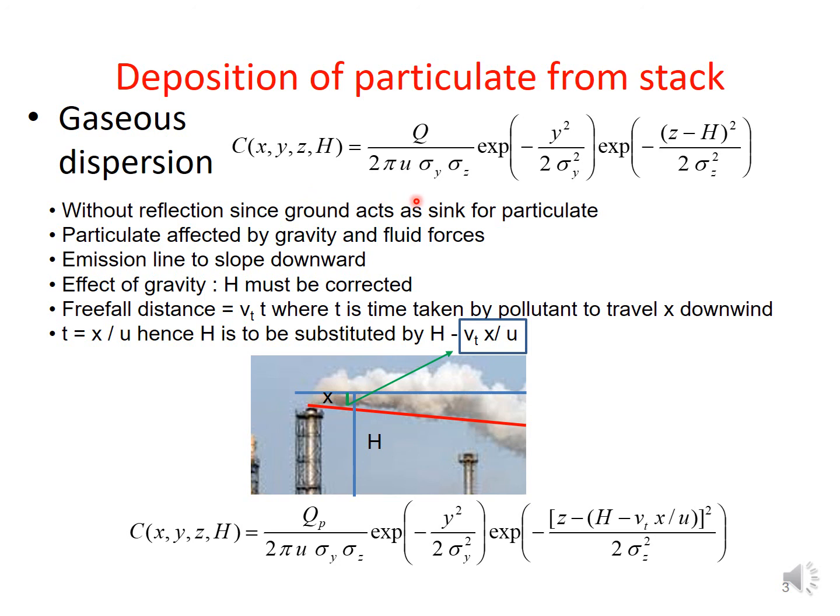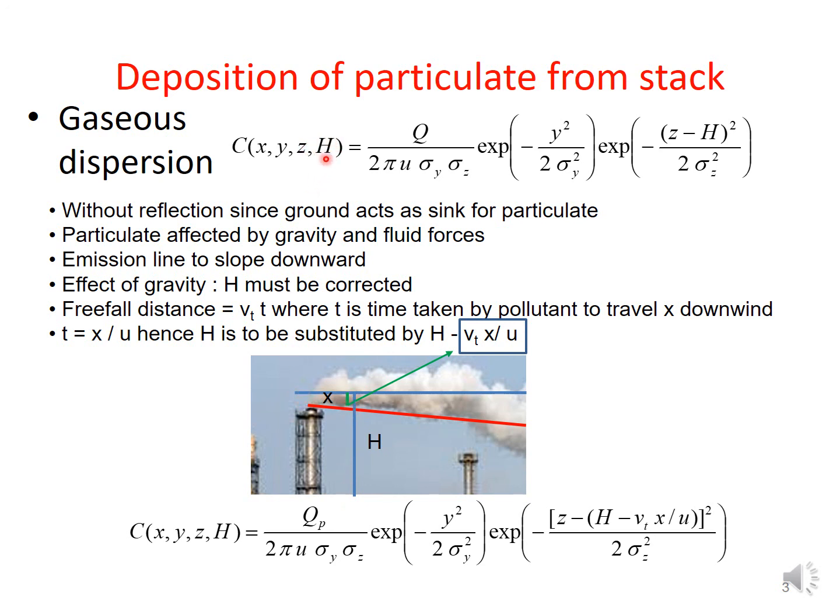So this is the expression that you know about for gaseous dispersion. Here C stands for the concentration at a point having coordinates x, y, z. It is valid for effective stack height H, that is h plus plume rise delta h.